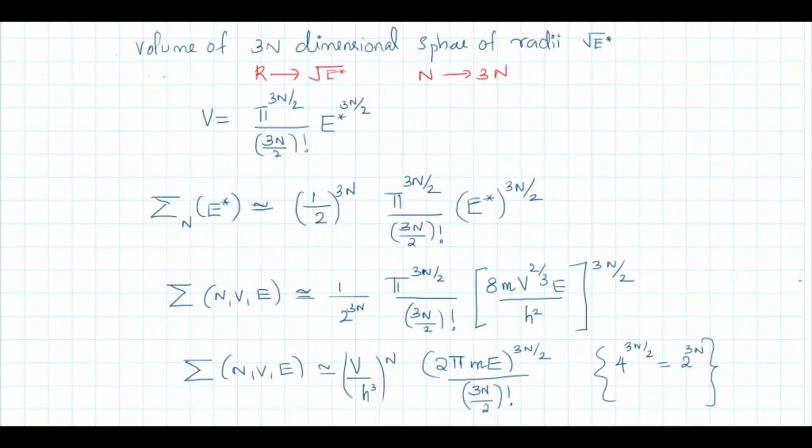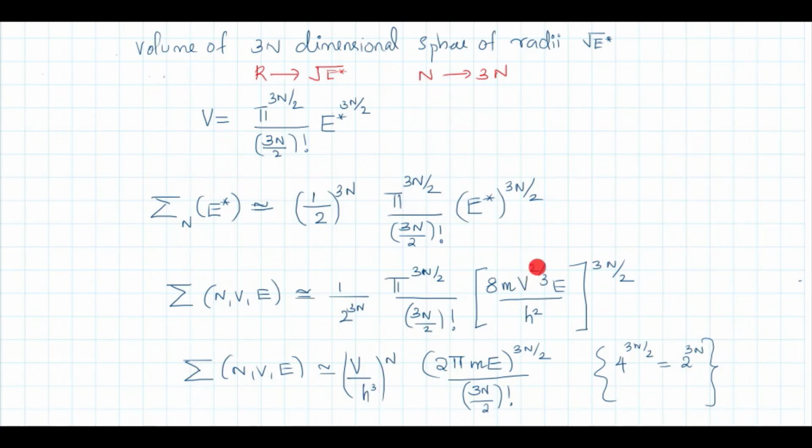Okay, this volume. Now you can substitute for E star as 8m v raised to 2 by 3 e by h square raised to 3n by 2. And this 8 you can write it as 2 into 4, and 4 raised to 3n by 2. 4 raised to 3n by 2 is nothing but 2 raised to 3n. And that 2 raised to 3n in the numerator will cancel with this denominator 2 raised to 3n. And rearranging, you will get v by h cube raised to n.